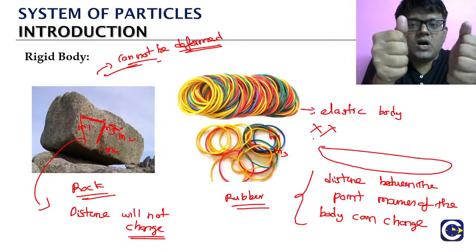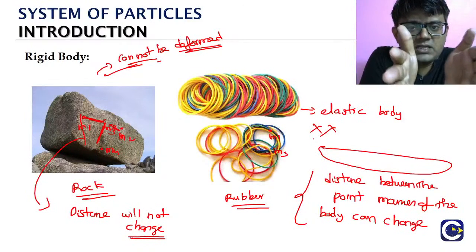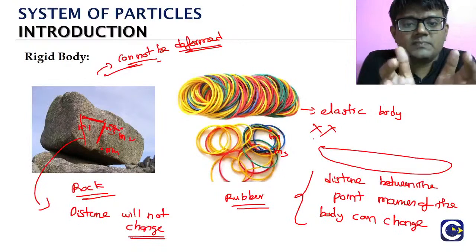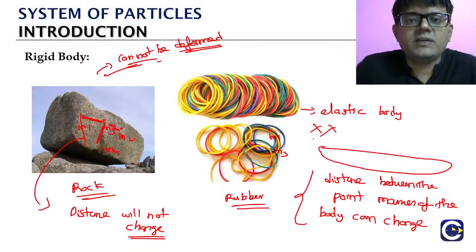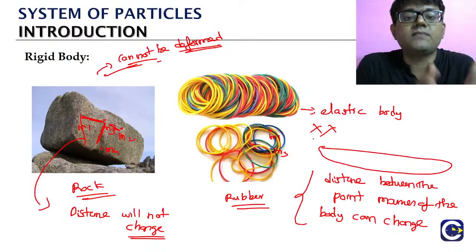ஏன்னா, because the object is not undergoing deformation, right? Deformation சொன்னா either it is getting compressed ஆகலாம் or it can be elongated. Okay, அது நடக்கலன்னா what it means, if you mark any points on that object, right, the distance between the points of that object will not be changing. Okay va? So this is what is the significance of the rigid body.